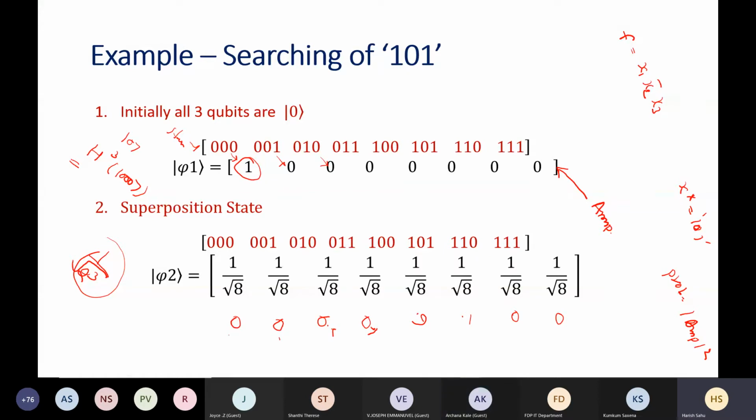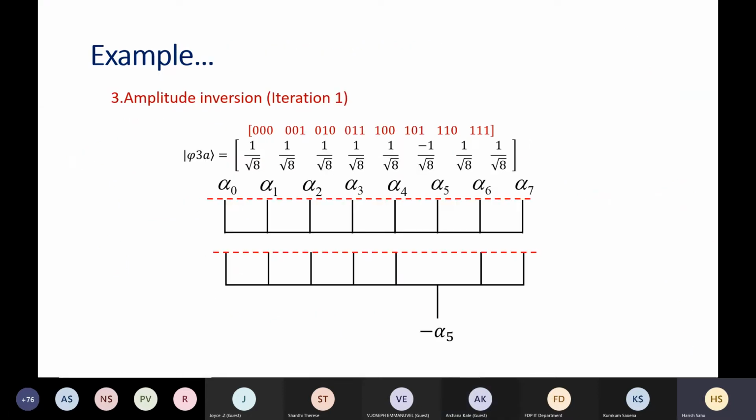So the idea here is if somehow I can increase the amplitude of this desired state and decrease the others, then we are done. In Grover, this thing is done in square root of capital N iterations. So let's move to the other step. There is an operator called amplitude inversion operator that we will see how we can implement.